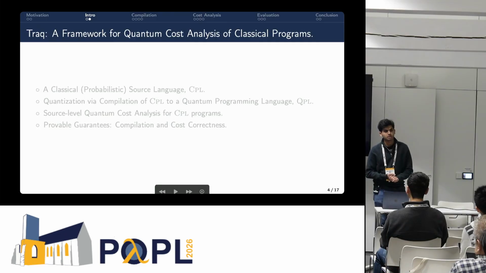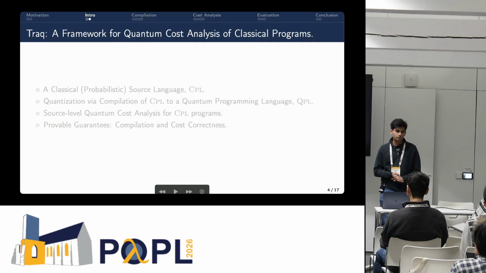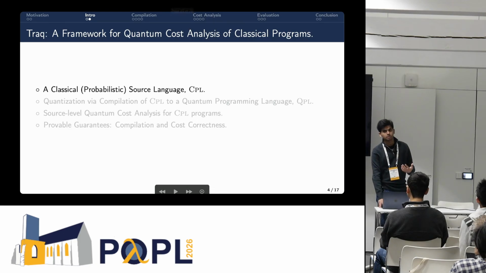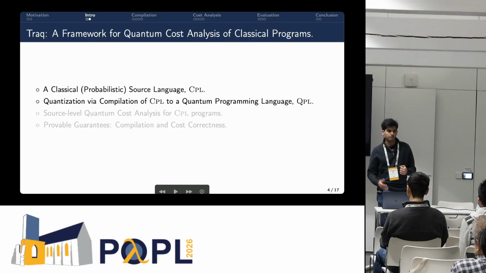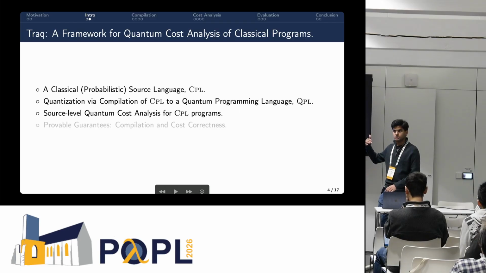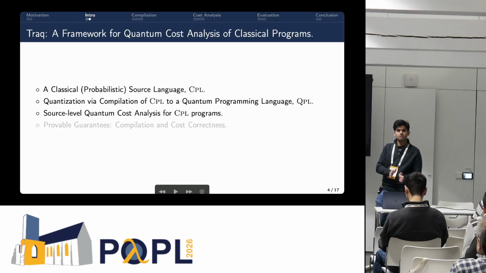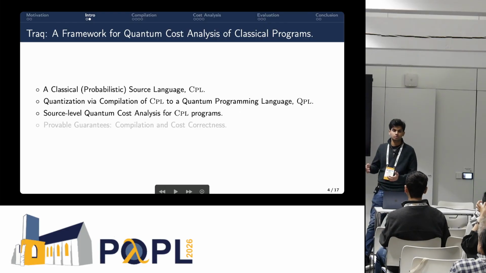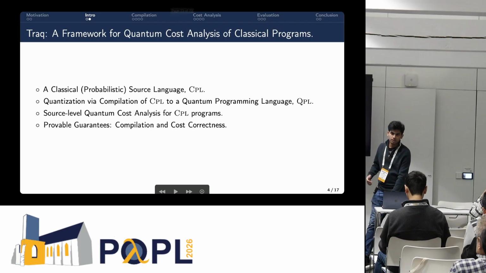In this work, I will present Traq, which is the framework to do so. The way we do it is we introduce a classical probabilistic source language called CPL. We enable quantization that I mentioned before via compilation, and the compilation goes to an actual quantum programming language. And then, based upon this compilation, we extract a cost model. There are multiple cost functions in this cost model, and we do this to estimate the cost at the source level. So you don't really need compilation once you have this. And of course, we give provable guarantees both for compilation and cost, as we'll see.